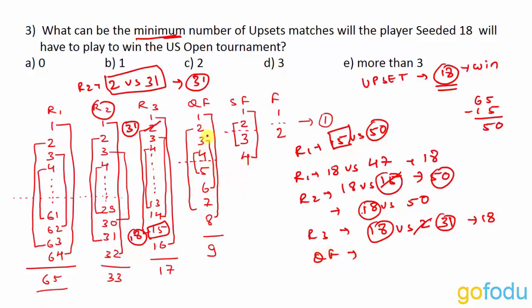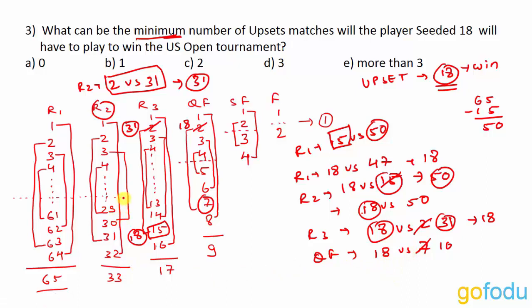Now in the quarterfinals, what happens? Instead of 2, 18 reaches the quarterfinals, and 18 will have to play against the player with seed 7. So 18 versus 7 is what we have in the quarterfinals. If 18 has to move to the next round, 18 will have to cause an upset. But suppose in this match 7 was playing against 10. Even if 10 won, then instead of 7, 10 comes to the quarterfinals. But again 18 will have to cause one upset to reach the next round.